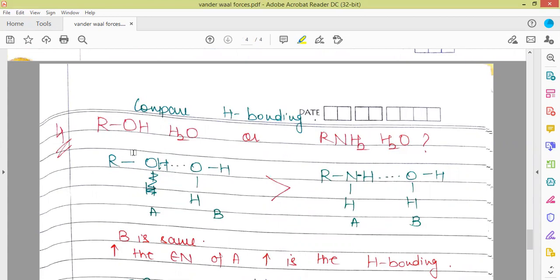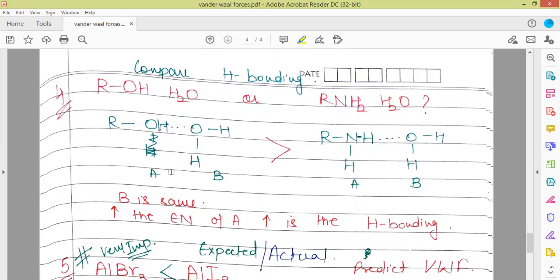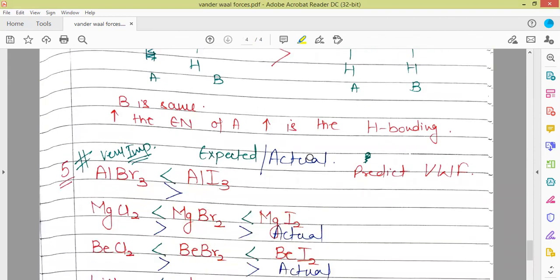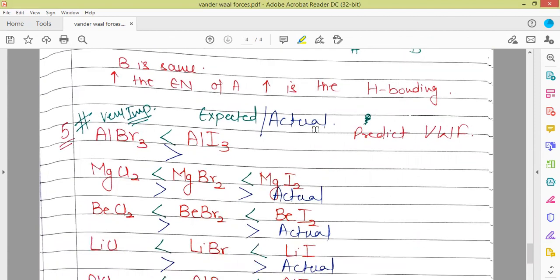Firstly, you'll have to look for the bond strength of A. Here the B molecule in both cases is water, where oxygen is the B atom. So A is oxygen here, and A is nitrogen here. As the OH bond strength is higher in comparison to that of NH, hydrogen bonding is going to be higher in case of oxygen in comparison to nitrogen as A. So the higher the electronegativity of A, the higher is going to be the bond strength and hydrogen bonding.